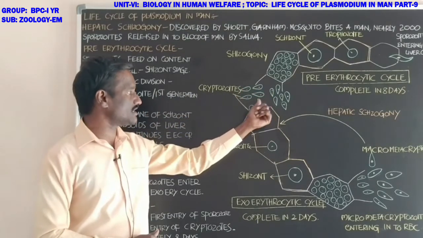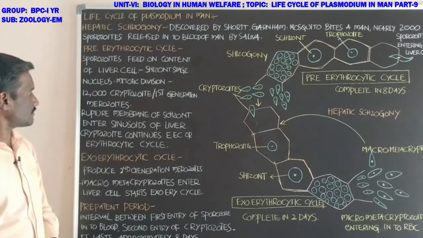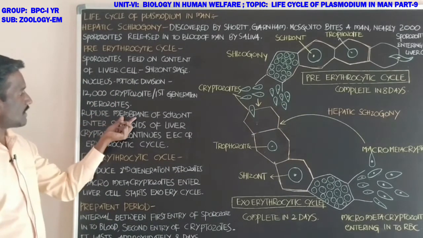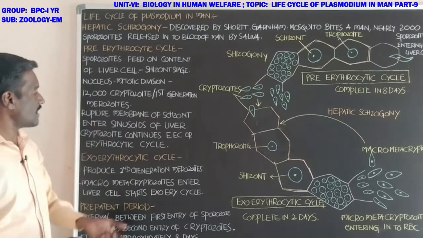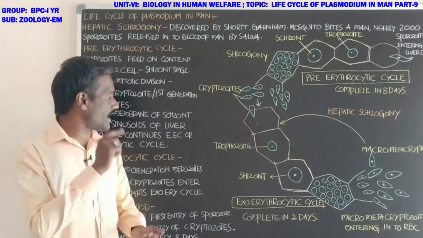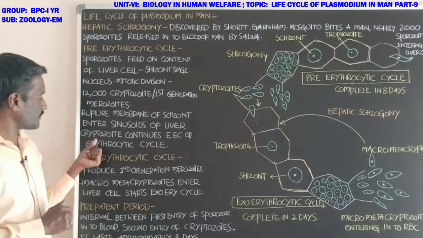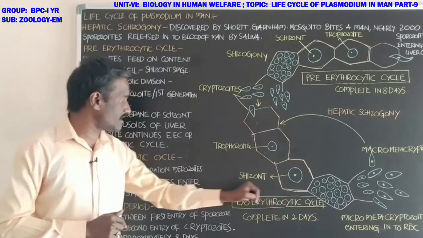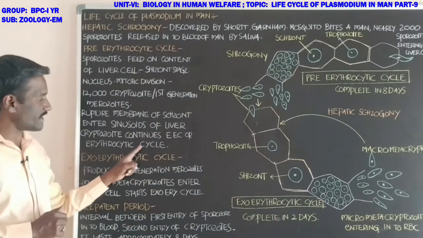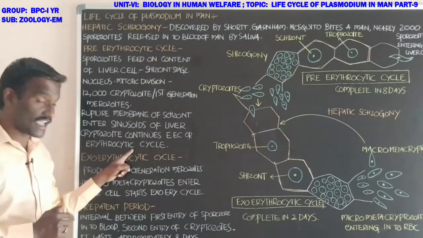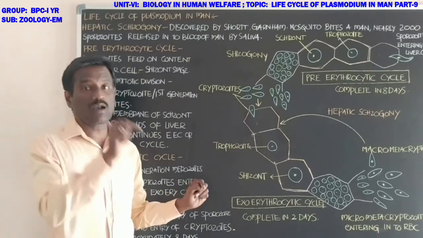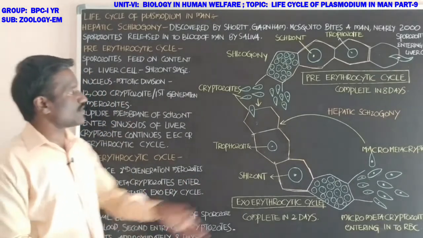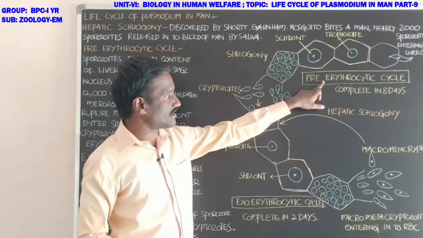Next, the membrane of the schizont ruptures and they enter the sinusoids of the liver. Cryptozoites continue the exoerythrocytic cycle or the erythrocytic cycle, which occurs in the red blood cells of man. That is about the pre-erythrocytic cycle.